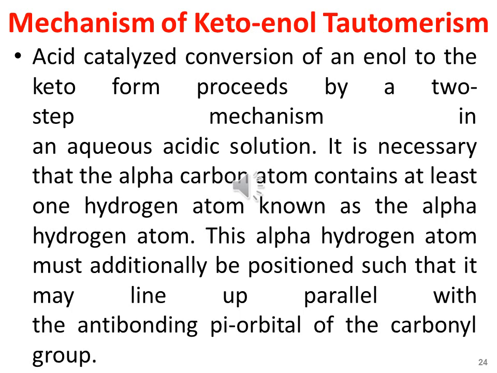Acid catalyzed conversion of an enol to the keto form proceeds by a two-step mechanism in an aqueous acidic solution. It is necessary that the alpha carbon atom contains at least one hydrogen atom, known as the alpha hydrogen. So this is the condition for keto-enol tautomerism, that at least one hydrogen atom of the alpha carbon must be acidic. The alpha hydrogen must additionally be positioned such that its bond line is parallel with the antibonding pi orbital of the carbonyl group. So these are the conditions for keto-enol tautomerism.